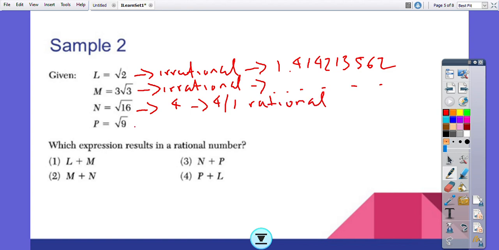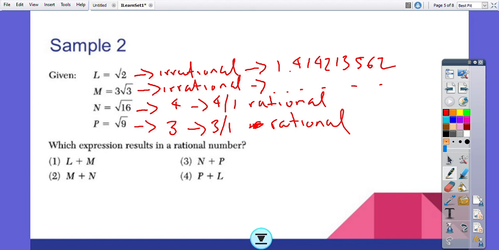Perfect. The square root of 9 is going to give me 3, which can also be written as 3 over 1, which is a rational number.